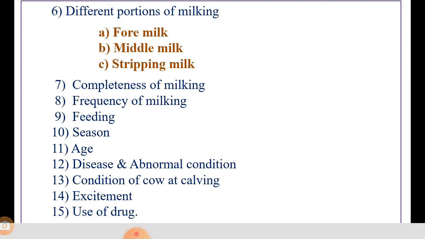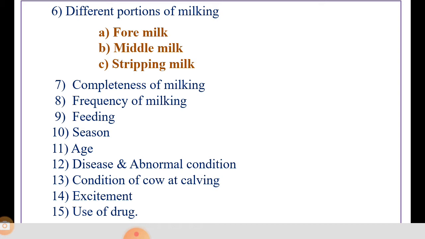The vitamin A content of milk increases in proportion to green feeding in the diet. If green feeding of cattle increases, the vitamin A content of milk also increases. So feeding is also an important factor responsible for milk composition.